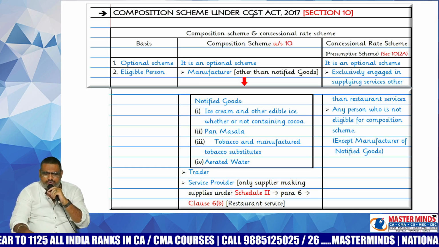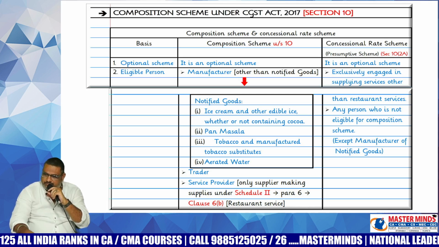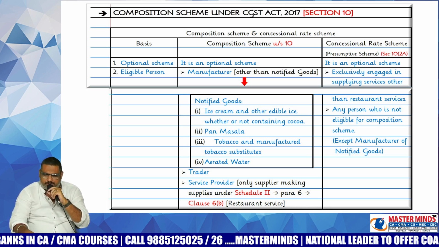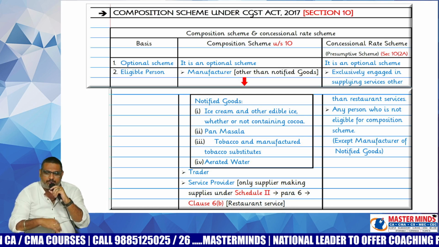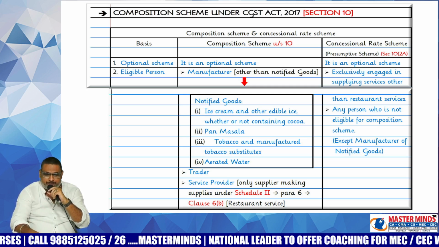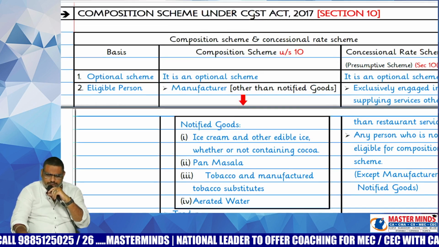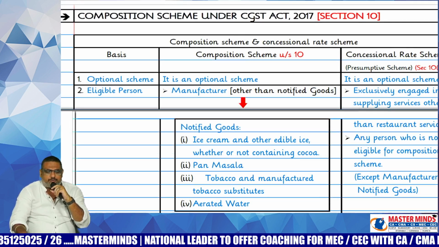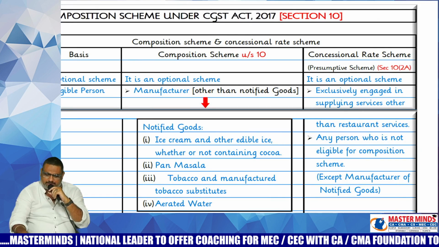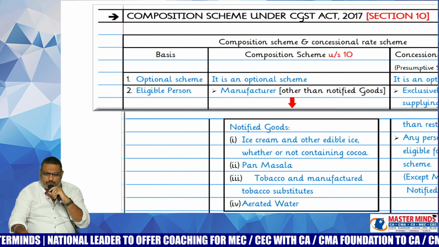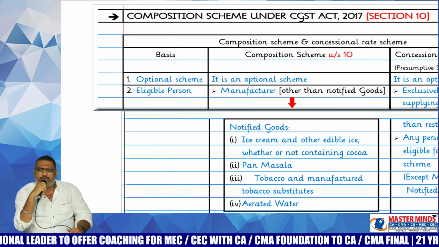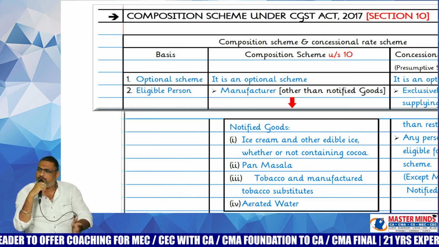Initially, the composition schemes are of two types. One is the normal composition scheme under section 10. The second one is the concessional rate scheme under section 10 2A. With respect to the normal scheme under section 10 and the concessional rate scheme under 10 2A, initially we will start with the normal scheme under section 10 1. Later on we will move to the second part.